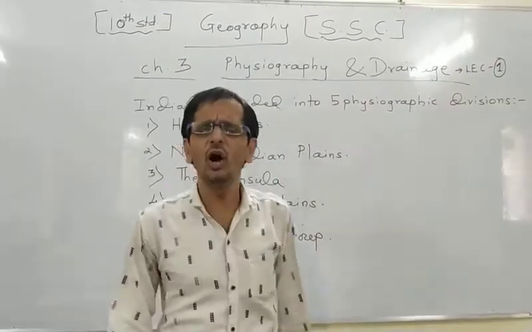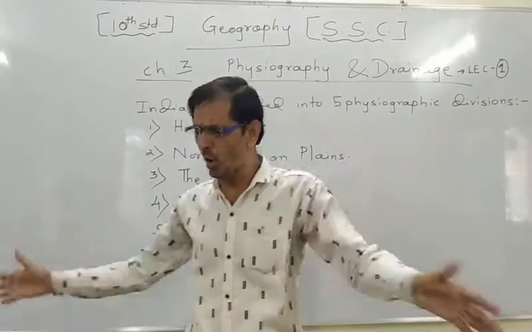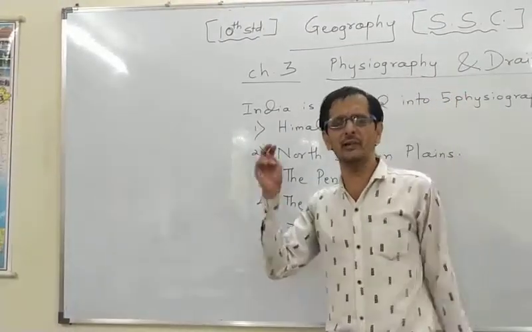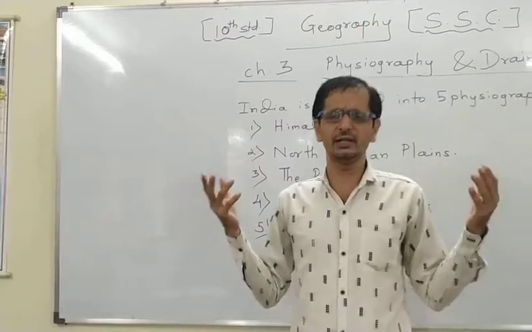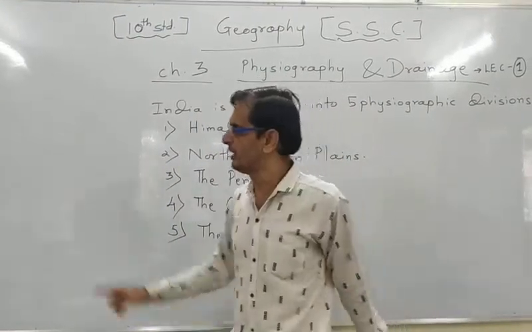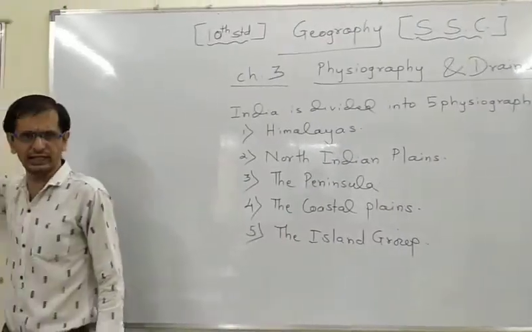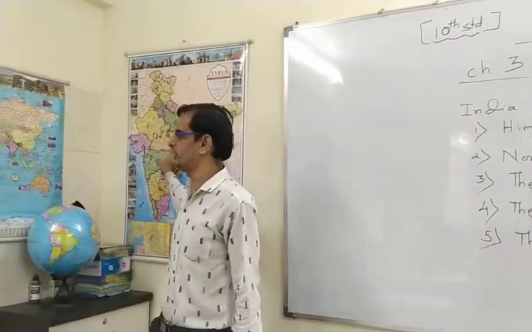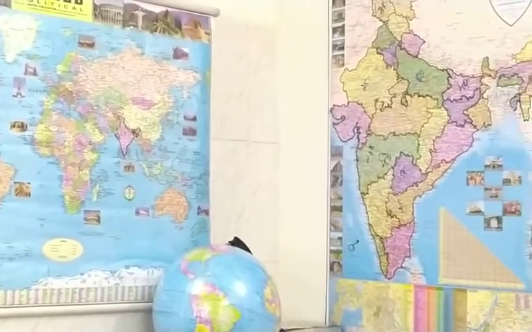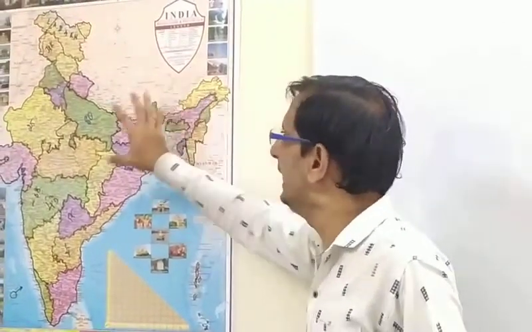In this chapter, only two countries are compared. In the whole geography book of the 10th standard, the government as well as teachers and academicians give emphasis only to two countries in the world. The first one is India and the second one is Brazil. But first we will start with the physiography and drainage system of India, and we will focus on India.